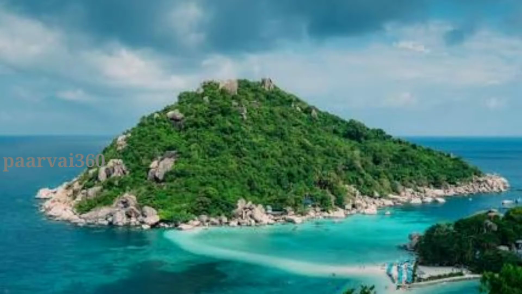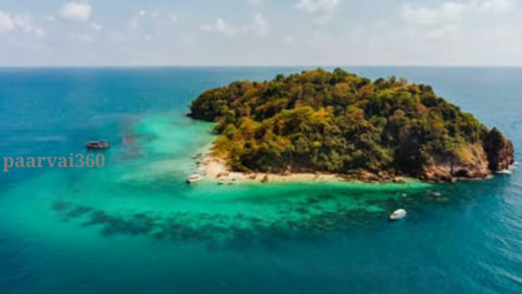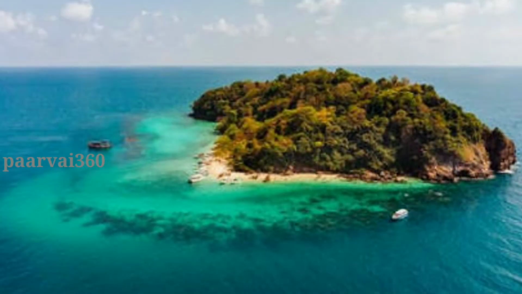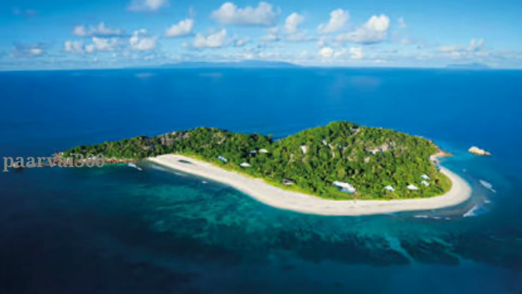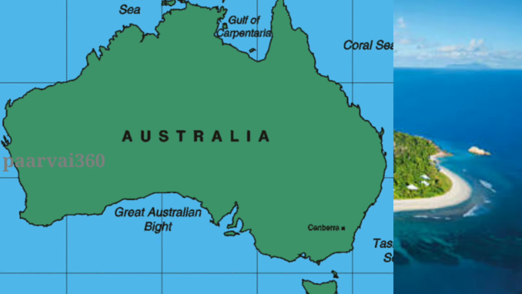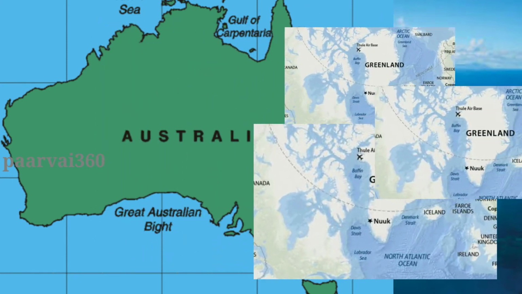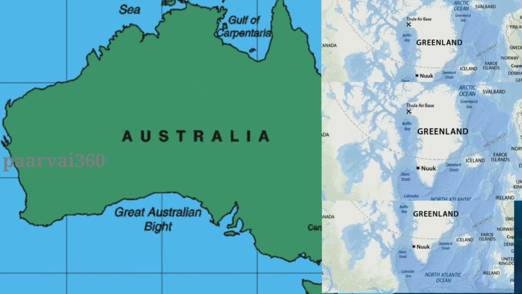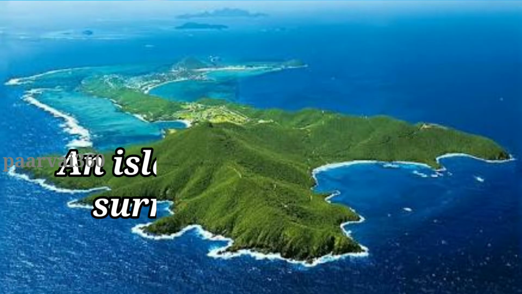Island. An island is a body of land surrounded by water. Continents are also surrounded by water, but because they are so big, they are not considered islands. Australia, the smallest continent, is more than 3 times the size of Greenland, the largest island.